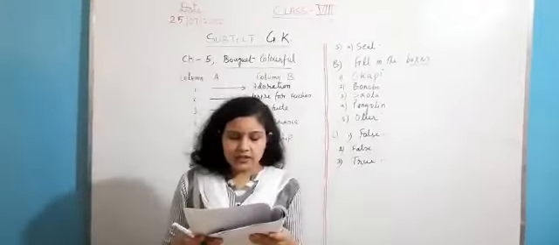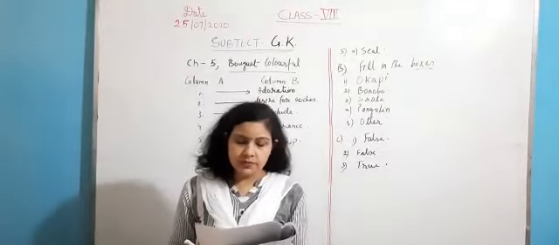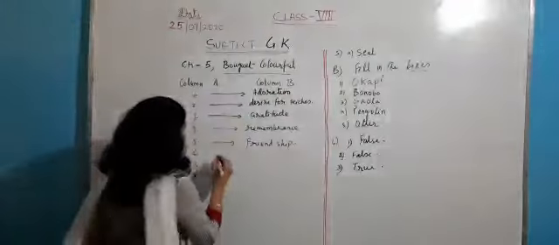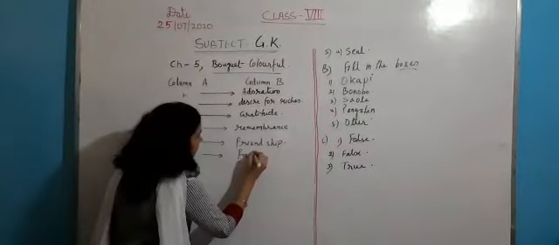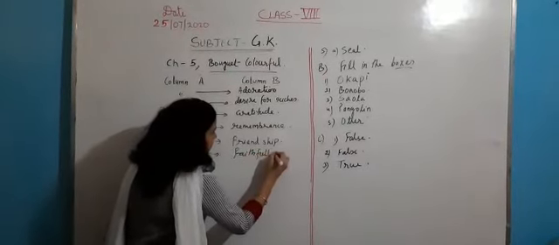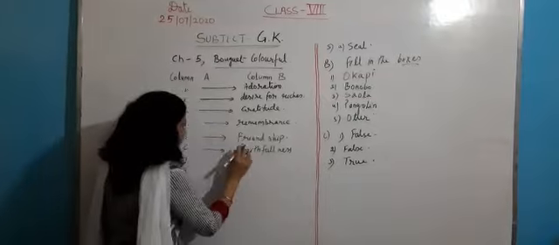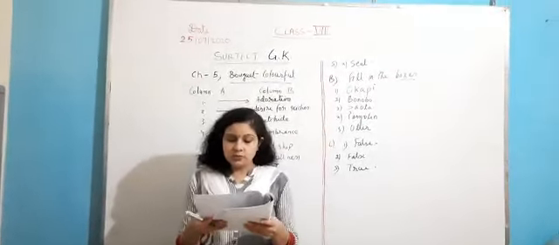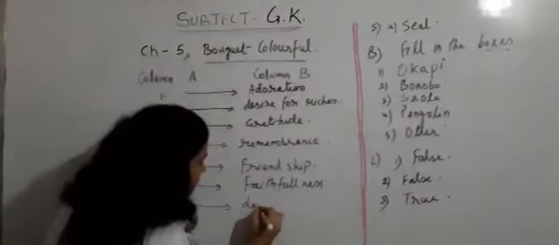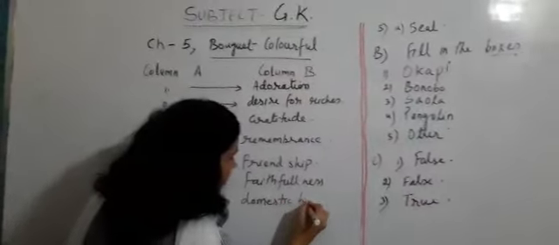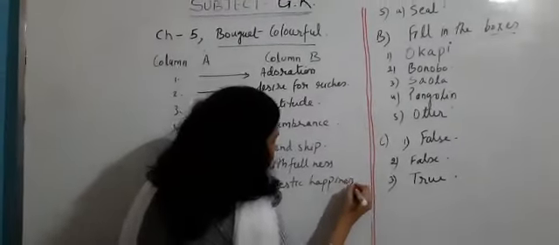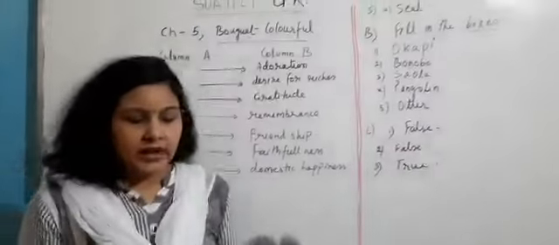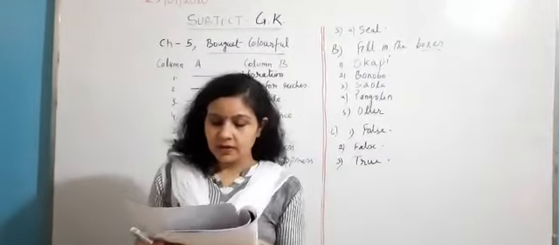Sixth is violet tulip. Violet tulip depicts faithfulness. Seventh is holly. Holly depicts domestic happiness. Eighth is magnolia.